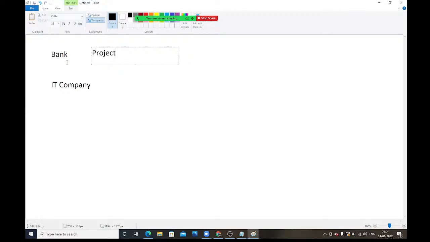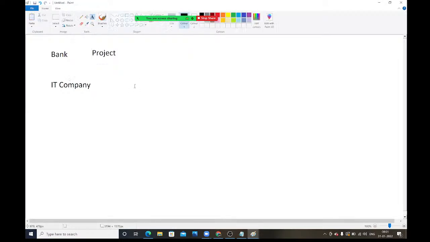For that project, this bank team communicates with this IT company. The bank communicates with the IT company for one project. They explained the entire requirement to this company. Now, what will the company do first? I think you guys know the SDLC, software development life cycle.